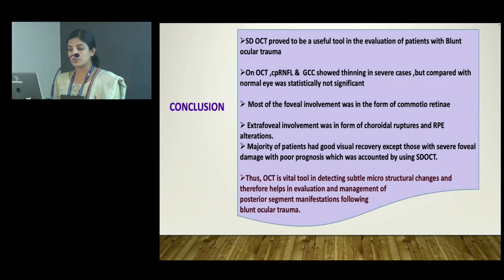for by using SD-OCT. This OCT is a vital tool in detecting subtle microstructural changes and therefore helps in the evaluation and management of posterior segment manifestations following blunt ocular trauma.